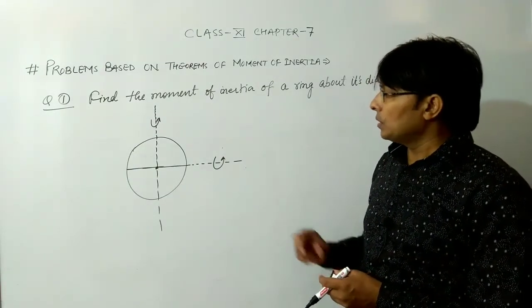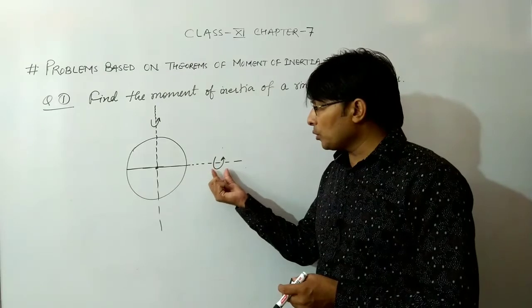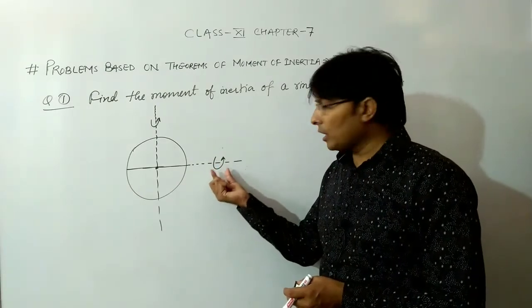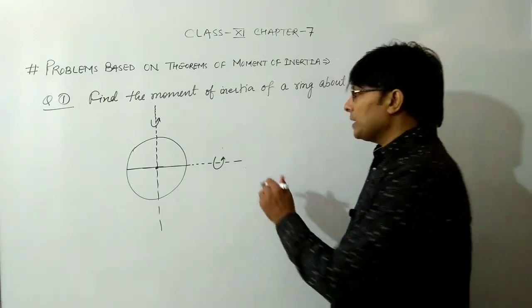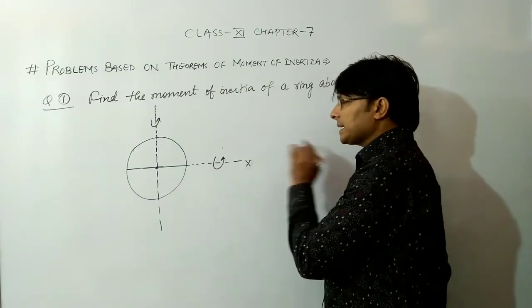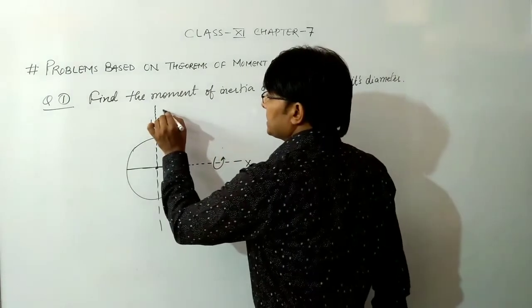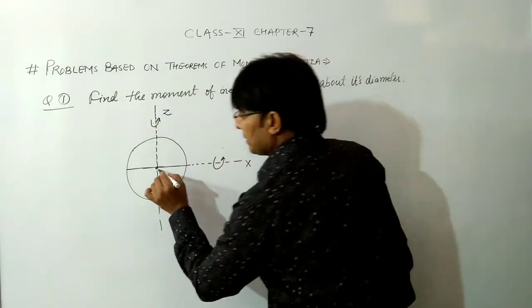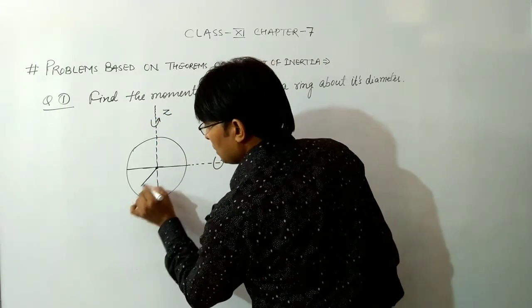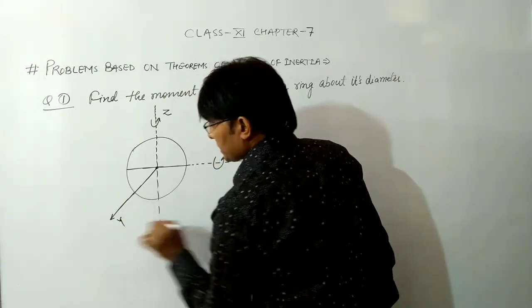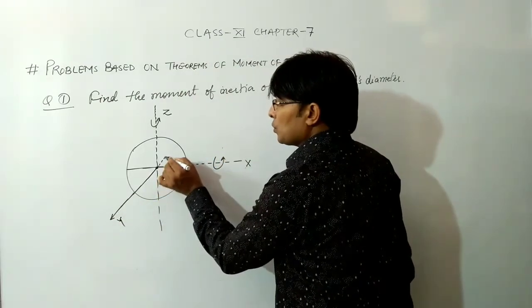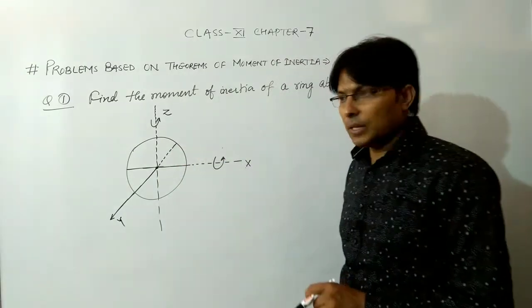We want the moment of inertia along this diameter. If I take this as x-axis and this as z-axis, there may be another perpendicular axis, suppose this is the y-axis. This will also be a diameter.